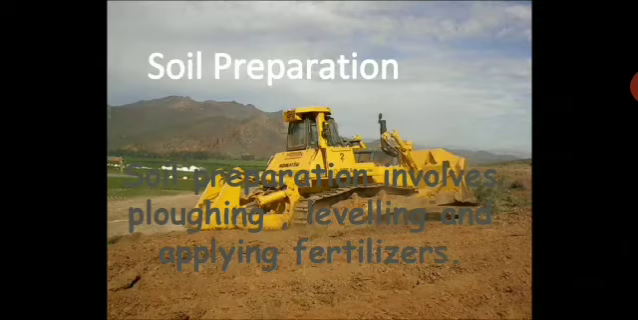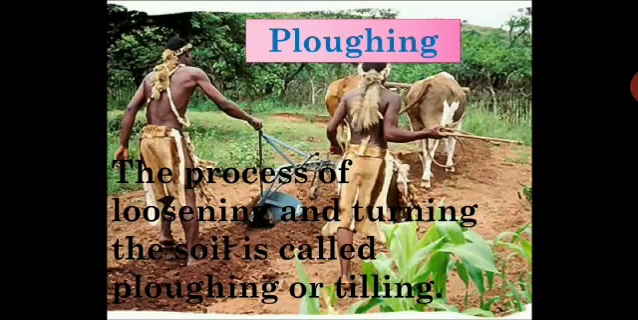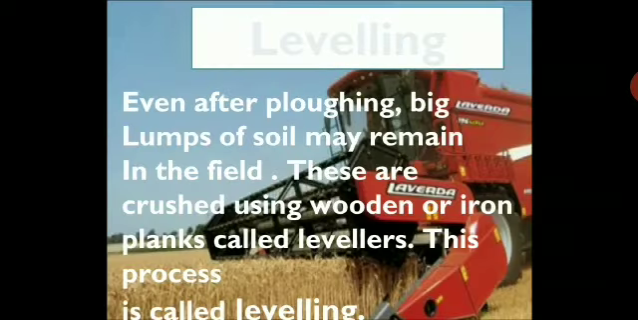Soil preparation. Here the soil preparation involves plowing, leveling and applying fertilizers. So here you are preparing the soil. Next, plowing. The process of loosening and turning the soil is called plowing or tilling. So you have to loosen the soil. Next, leveling. Even after plowing, big lumps of soil may remain in the field. These are crushed using wooden or iron planks called levelers. This process is called leveling.